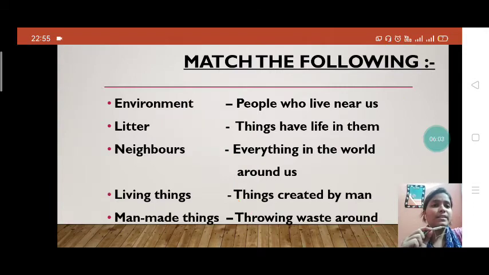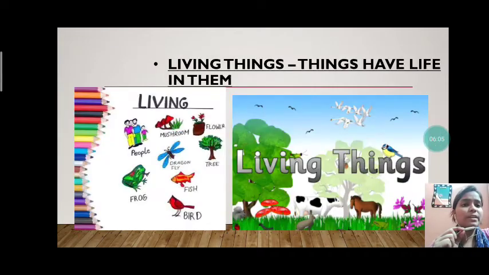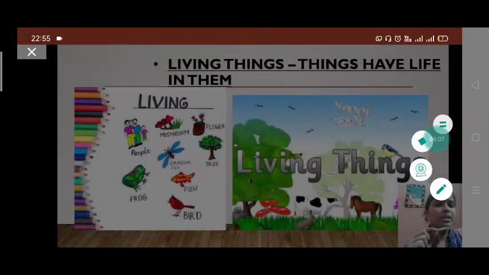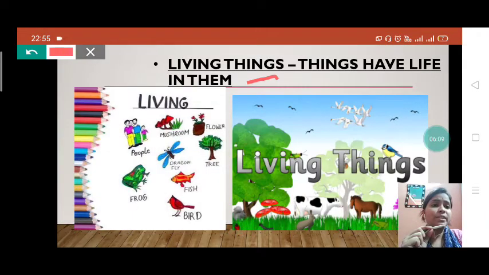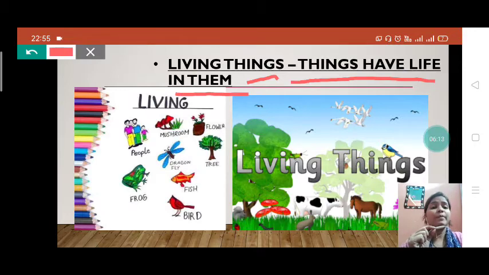Living things. Let's discuss what we will match to living things. See here, students, living things means, children, as we have already discussed, things that have life in them. Those things which have life in them can survive, breathe, eat, grow, change, and move from one place to another. What are these? These all are living things, meaning they have life in them.